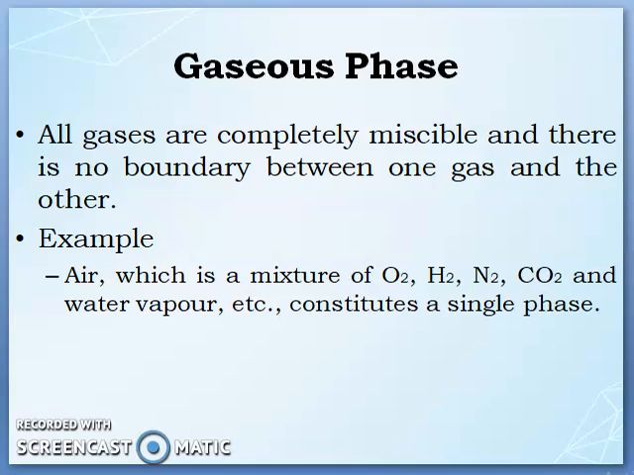Sir, we are having more than one gas. Why don't we take it as more than one phase? Because these gases are miscible. You cannot have physically distinct boundaries, and you cannot separate the gases from one another. Hence, it constitutes only one phase.